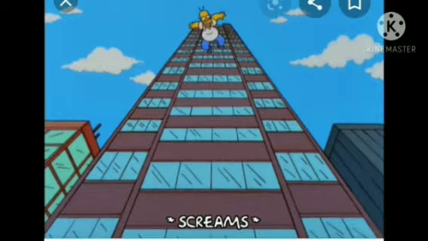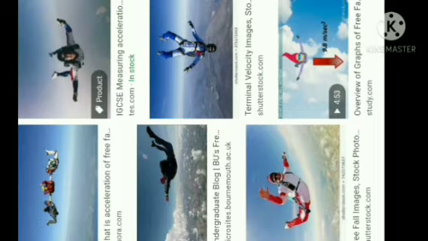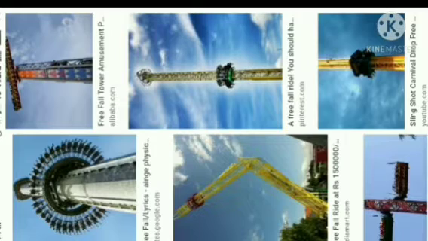Is there any change in the velocity of a falling object? While falling, there is no change in the direction of motion of the object, but due to the Earth's attraction, there will be a change in the magnitude of the velocity.